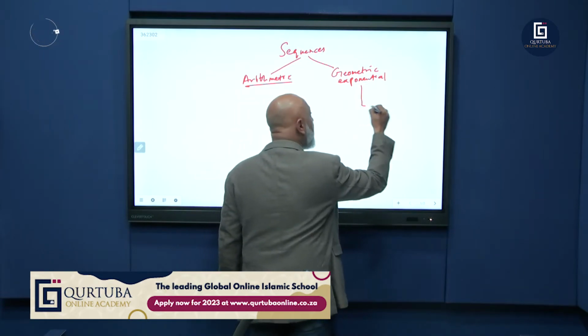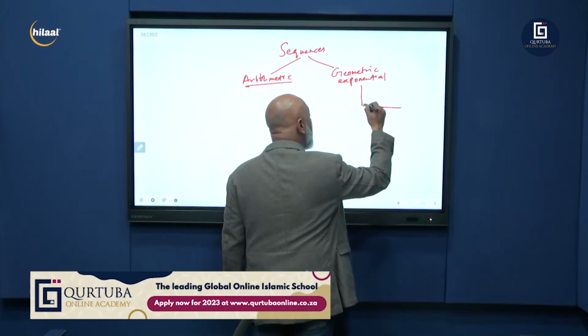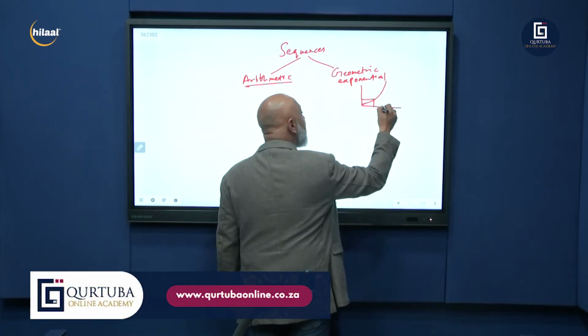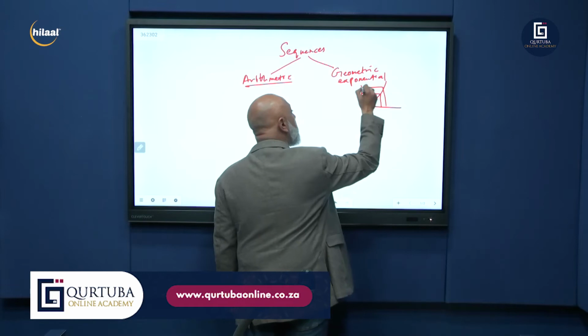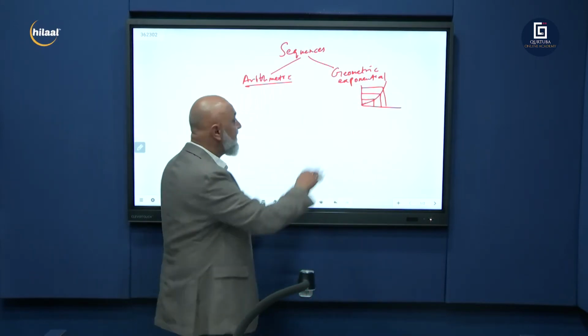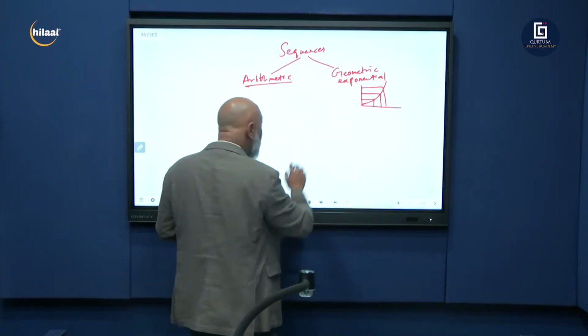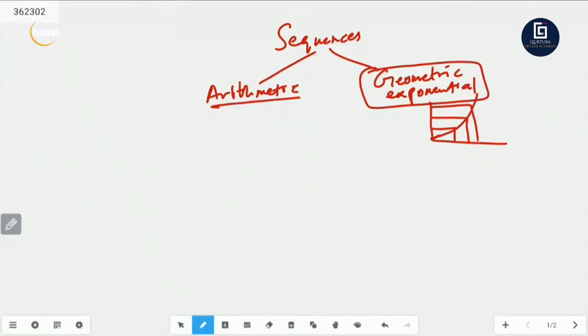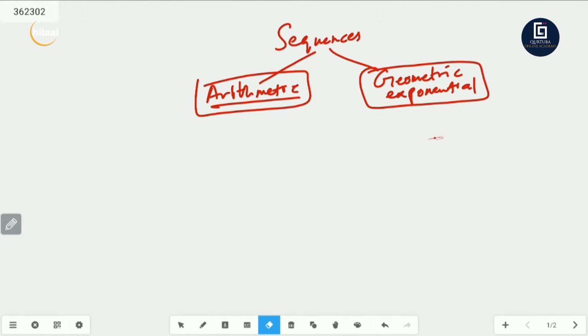What does the graph for exponential look like? The graph for exponential looks like that. So as the one increases, the other one increases exponentially. Okay, I'll show you exactly how we utilize this. It's not important to know this. What is important is that you know that you get an arithmetic and you get a geometric sequence. Now let's use our eraser here and take all this out, right?